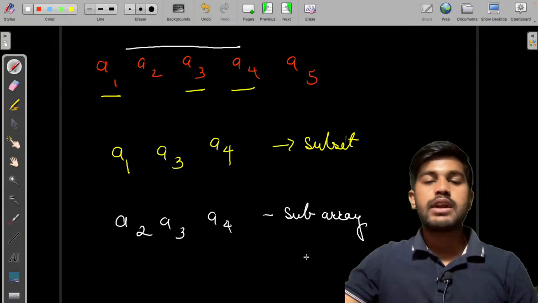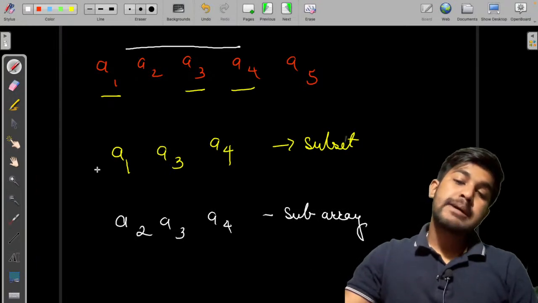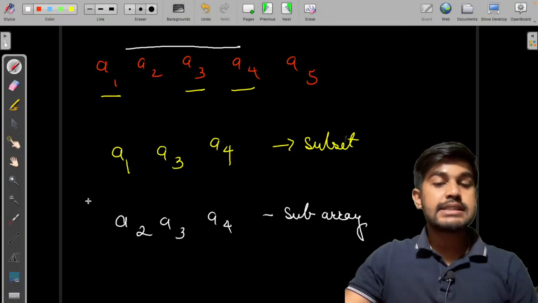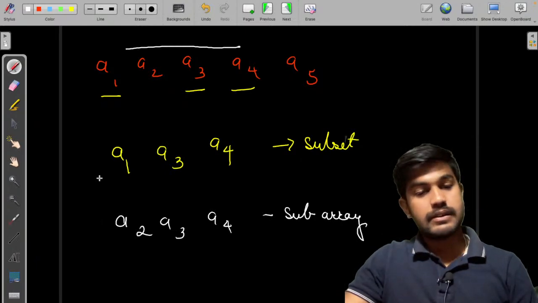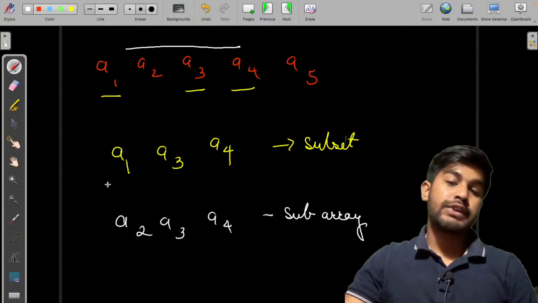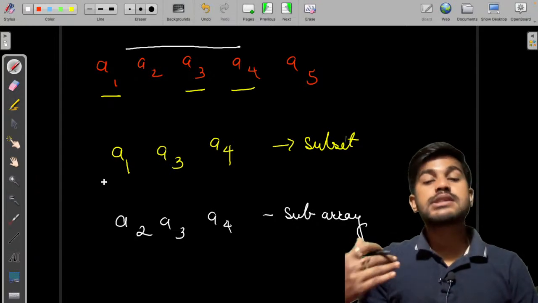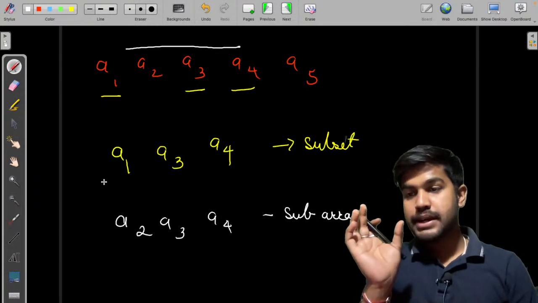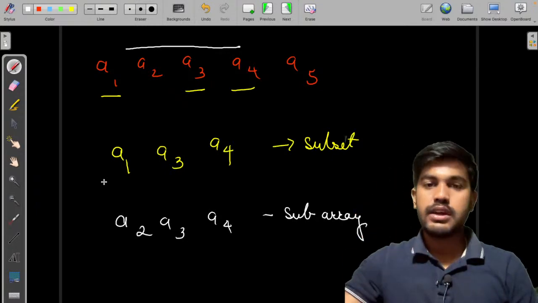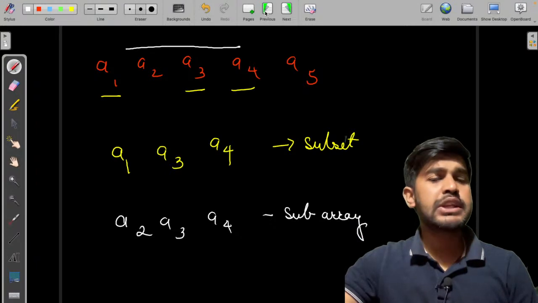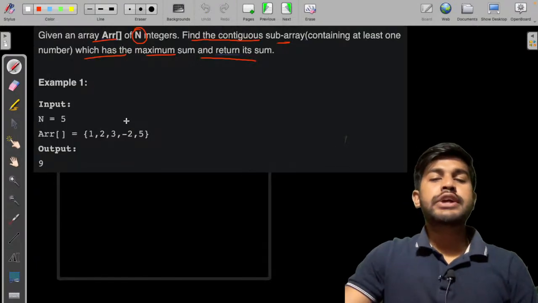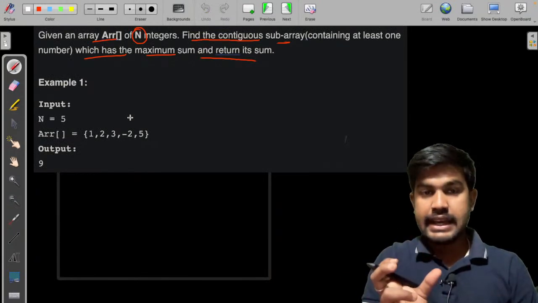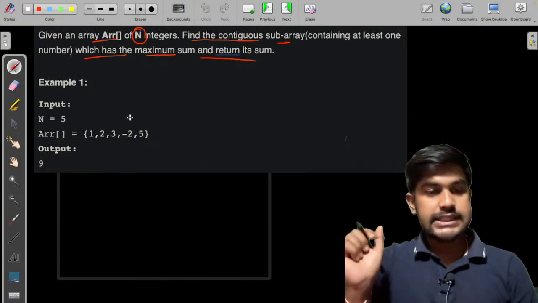Now a subset can be a subarray, and a subarray can be a subset, but it is not always true. Why? Because a subset has the freedom to reject some of the elements in between. And this is the meaning of contiguous. So you need to consider the subarray, and you want to take out the maximum of it.